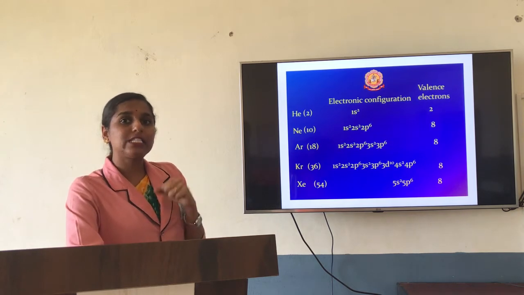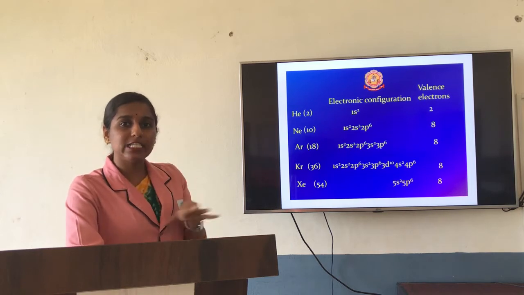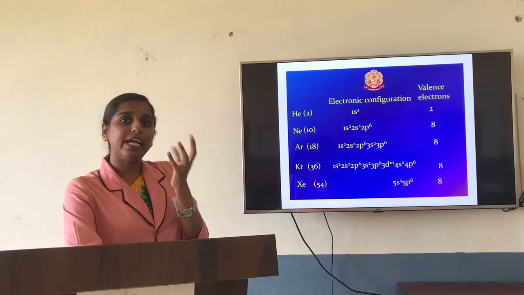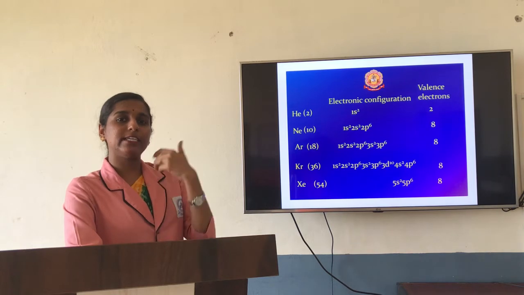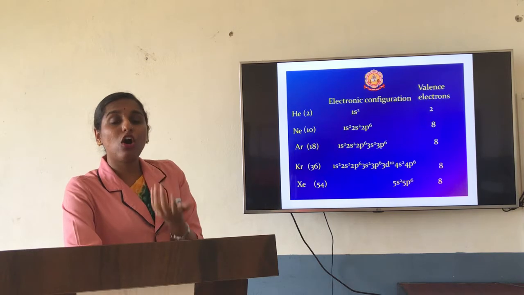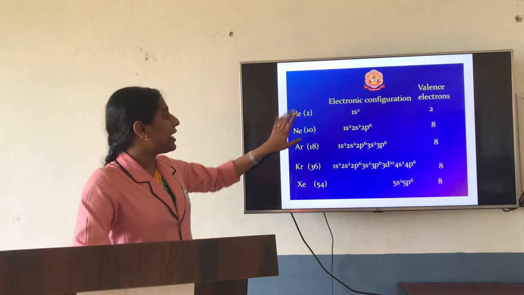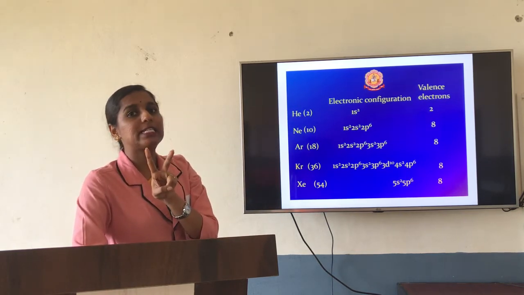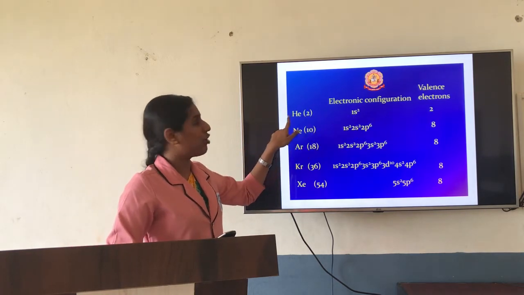When the last shell of any atom is filled, those atoms become stable in nature. When it is stable, it will have less energy. So when any atom is more stable, it has less energy, and it will not go for bonding. Noble gas is also the same. In helium, the first shell has 2 electrons, which is considered a duplet. It is already filled, so it doesn't undergo bonding.